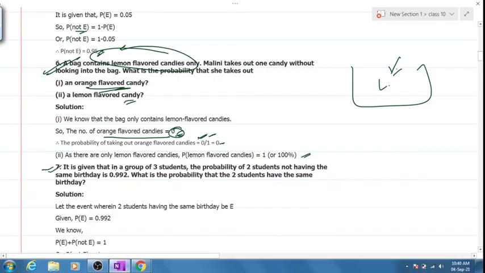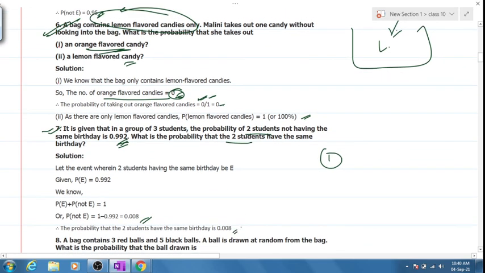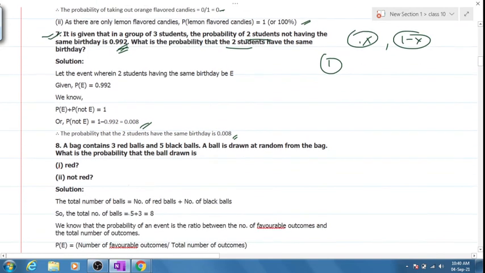Question number 7 now. In a group of 3 students, the probability of 2 students having a birthday on the same day is given. What is the probability that the 2 students do not have the birthday on the same day? That means total probability is 1. So 1 minus this will give you the answer. Clear? If I say the probability of something happening is x, the probability of something not happening will be 1 minus x.